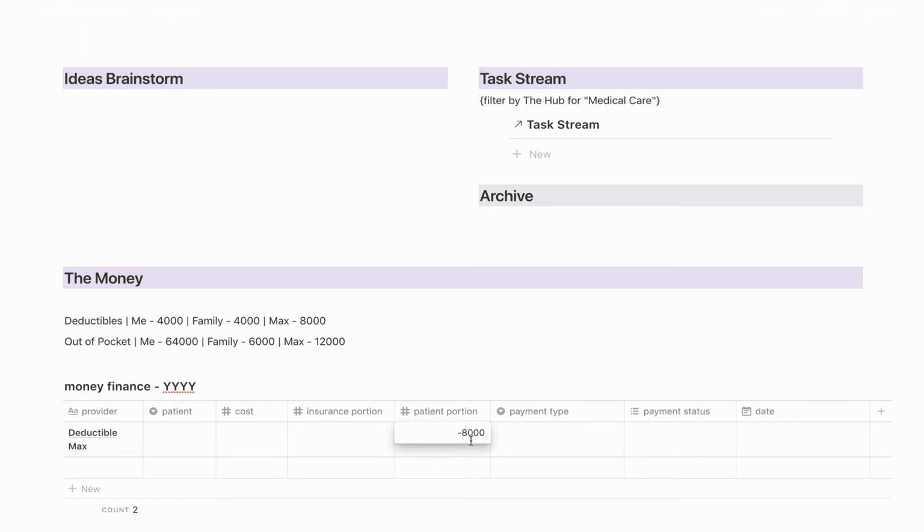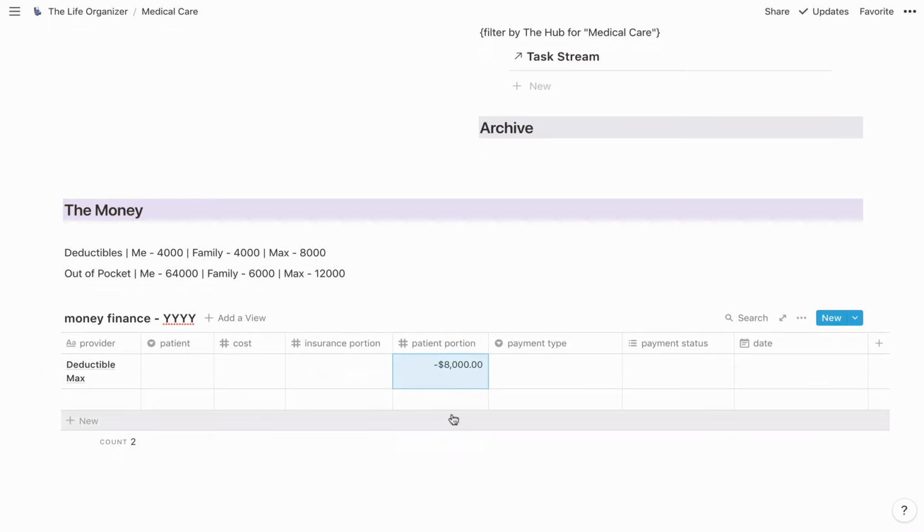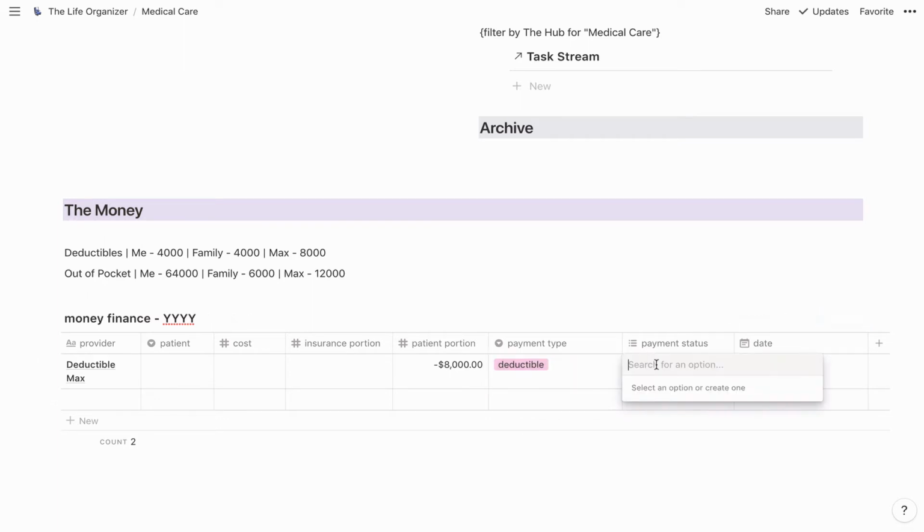So as the year goes by, we're going to be adding to that amount until we can get to 0. And then once it hits 0, then they should be giving us that money back. And so we're going to say this type is going to be deductible, and the status is maximum. That might seem weird, but it'll make sense later when we start getting into filtering.